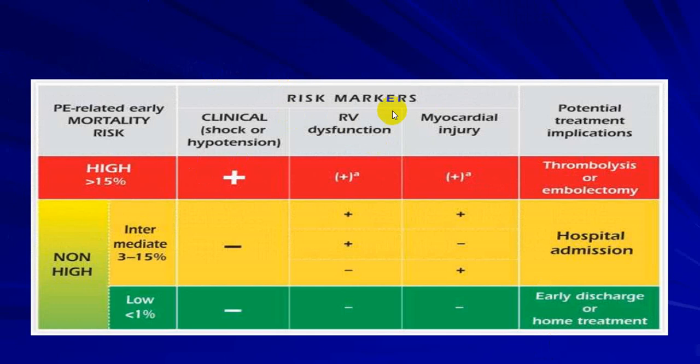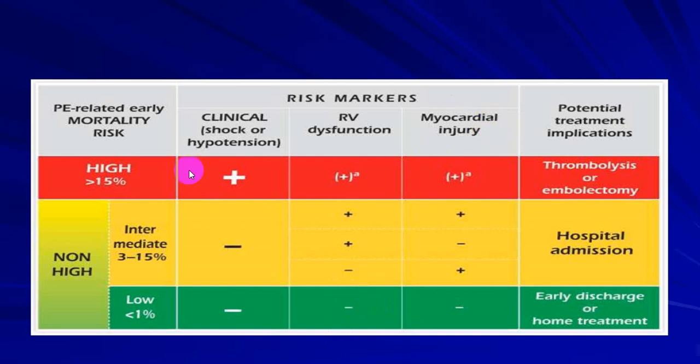As far as the risk factor is concerned, you will have to identify it by clinical signs like hypotension and shock. If that is present, it is a very high risk group. If it is negative, there is no shock, blood pressure is close to normal, it may be a medium risk or a low risk. If on an echo you get an RV dysfunction, it is more in favor of high risk. In case of a medium risk, you can have RV dysfunction, but in a low risk, RV function is normal.